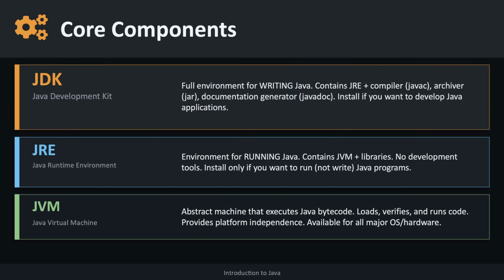To understand Java, you need to know its 3 core components. First, the JDK, the Java Development Kit. This is the full toolkit for writing Java programs. It includes the compiler, documentation tools, and everything a developer needs. Second, the JRE, the Java Runtime Environment. This is for running Java programs, not writing them. It contains the JVM and supporting libraries. Third, the JVM, the Java Virtual Machine. This is the engine that actually executes Java code. It loads, verifies, and runs Bytecode, and it is available on virtually every platform.